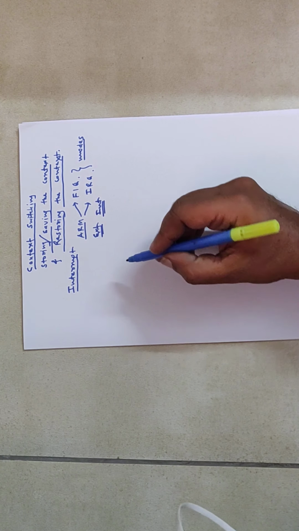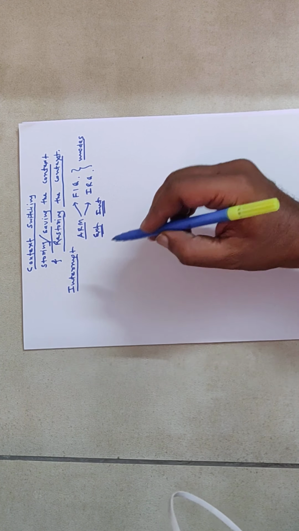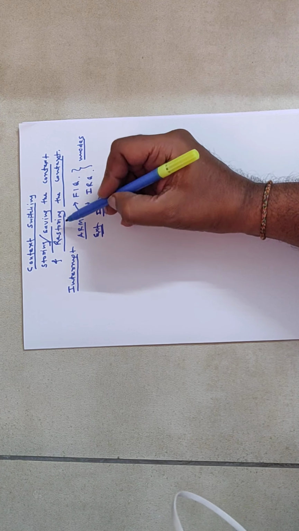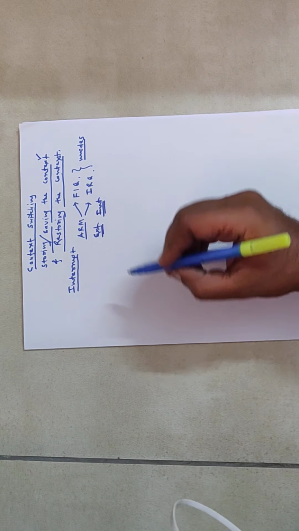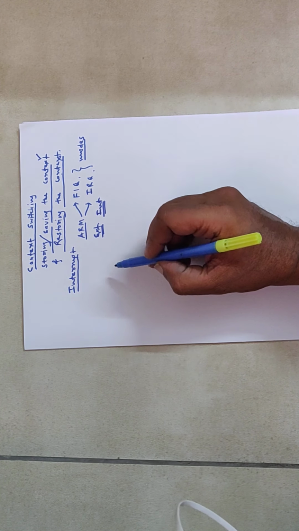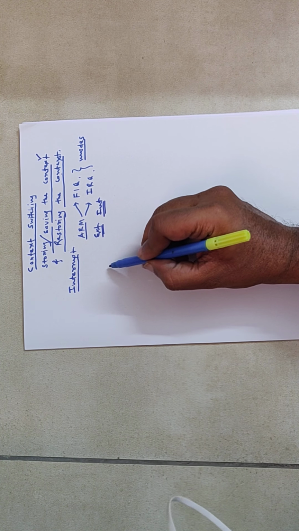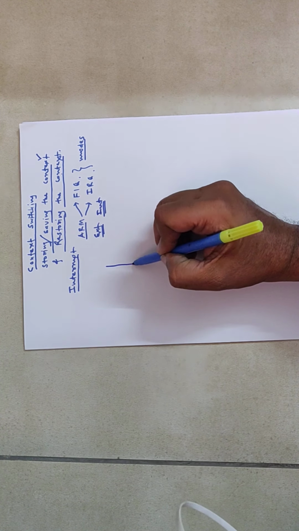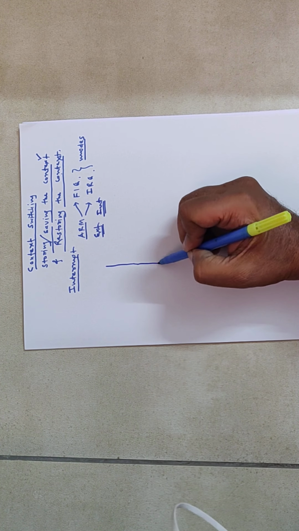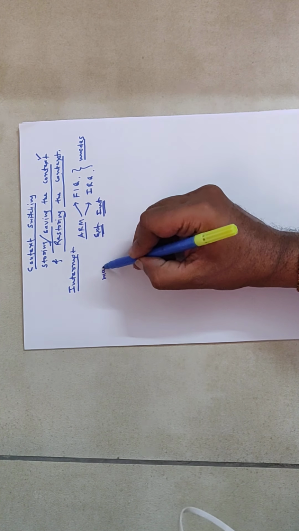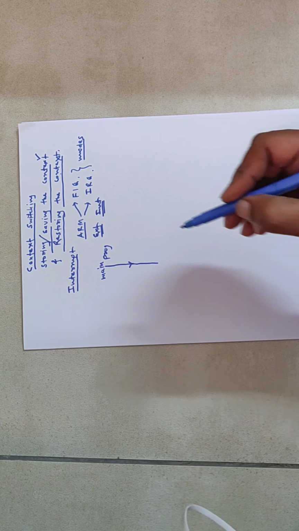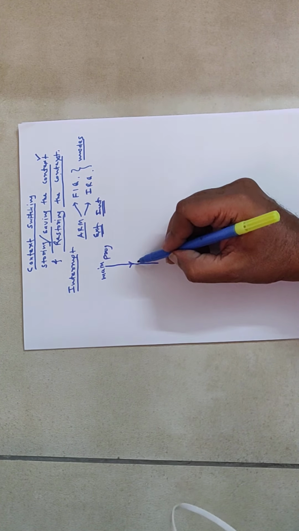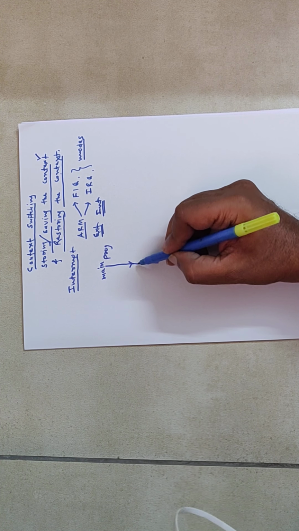Now, how it works, see what is meant by saving the context and restoring the context. What is meant by context, that we will see. Normally whenever the processor is working on its main program, suppose this is the main program, the execution of the main program is going on, and it is using some local registers.